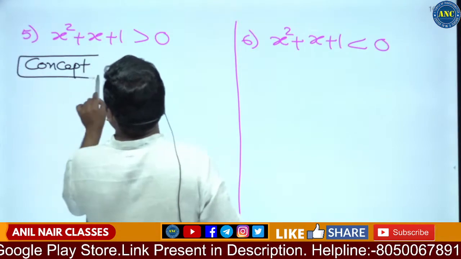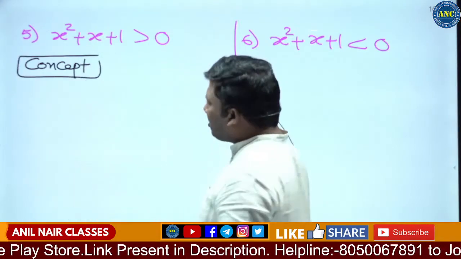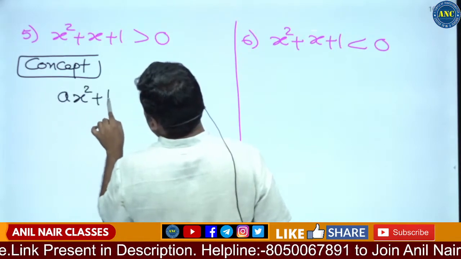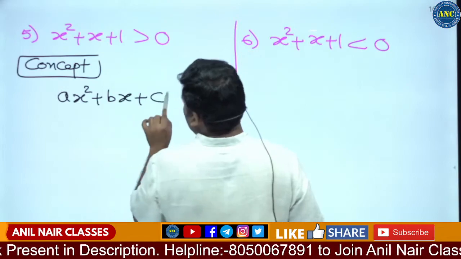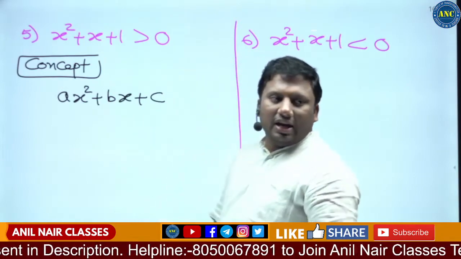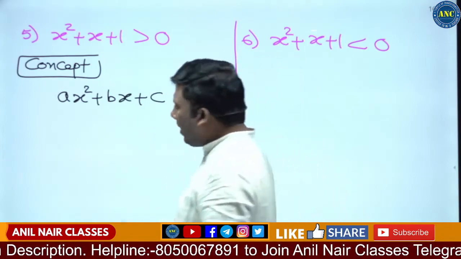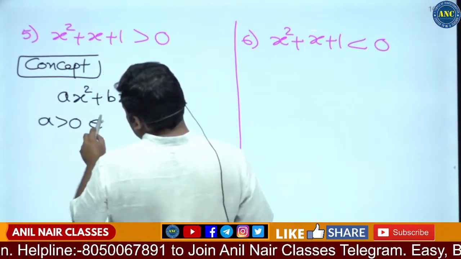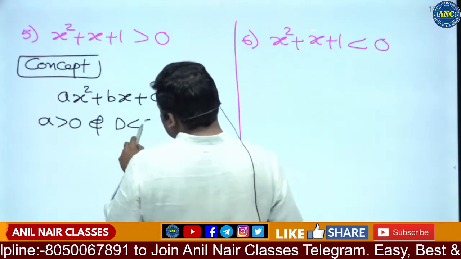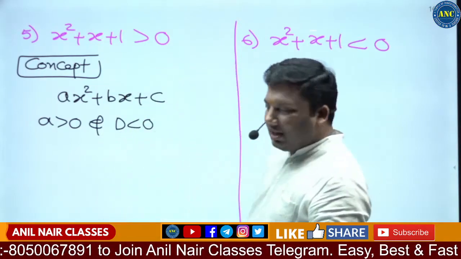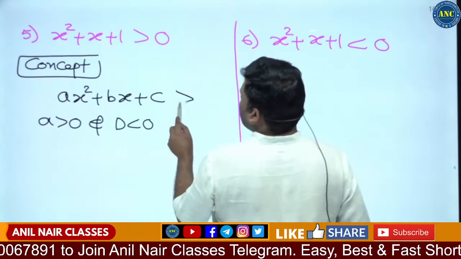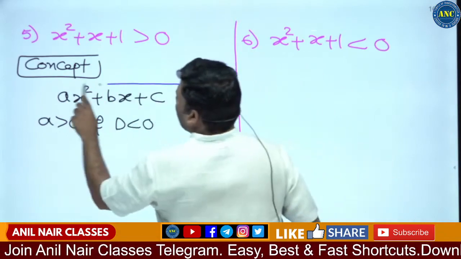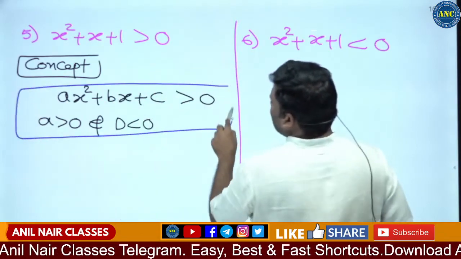See this concept. First thing, this equation is of the form ax square plus bx plus c. Now, if a is greater than 0 and the discriminant is less than 0, then this expression is always greater than 0.